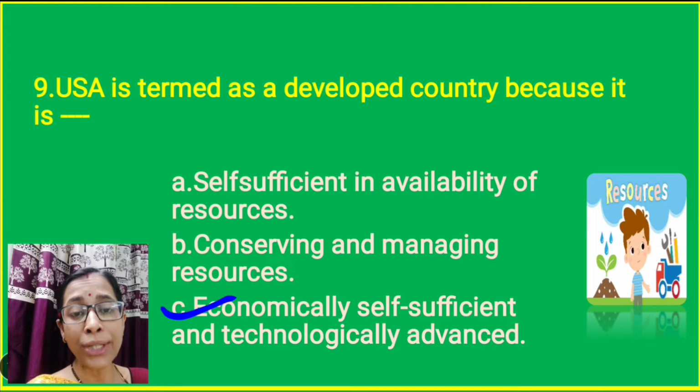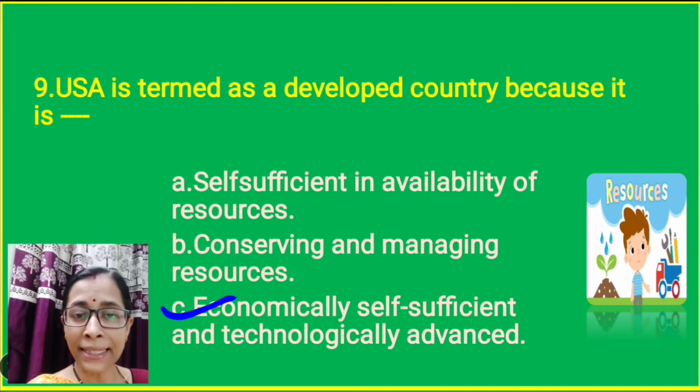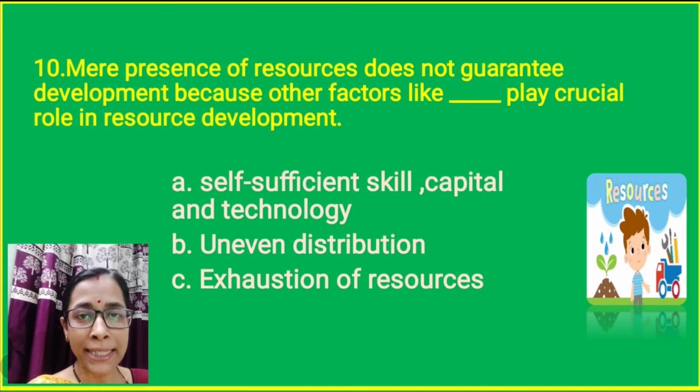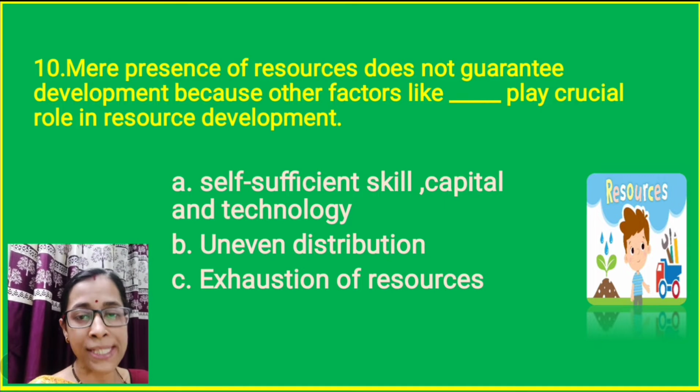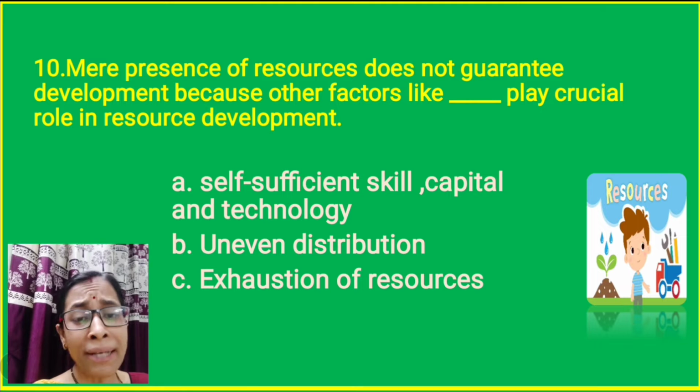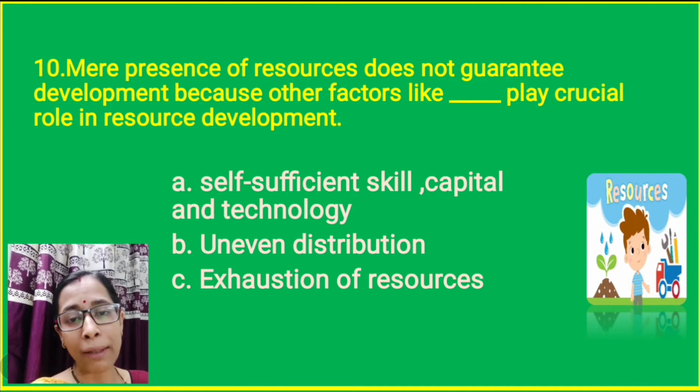Thus, it is able to utilize resources to the optimum level, and now it is termed as a developed country. Question number 10. Mere presence of resources does not guarantee development because other factors like dash play a crucial role in resource development. Mere availability of resources, only if resources will be available, that will not bring development.